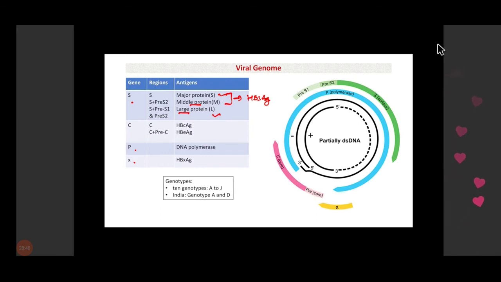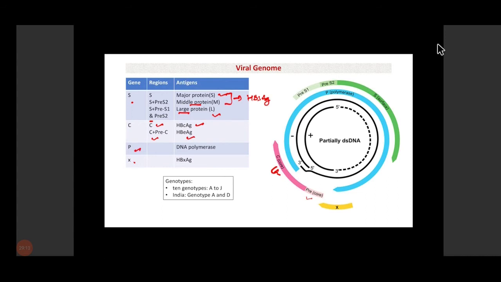Similarly, in the C gene, there are 2 regions: the C region and the pre-C region. If there is translation of the C region only, then only hepatitis B core antigen will be formed. If translation of the pre-core region is also there along with the core region, then hepatitis B E antigen, that is pre-core antigen, will be formed.